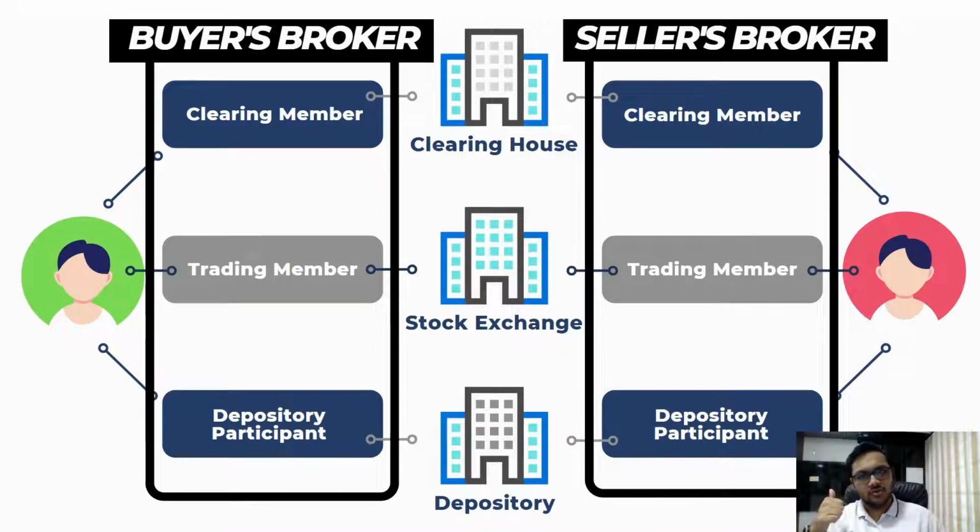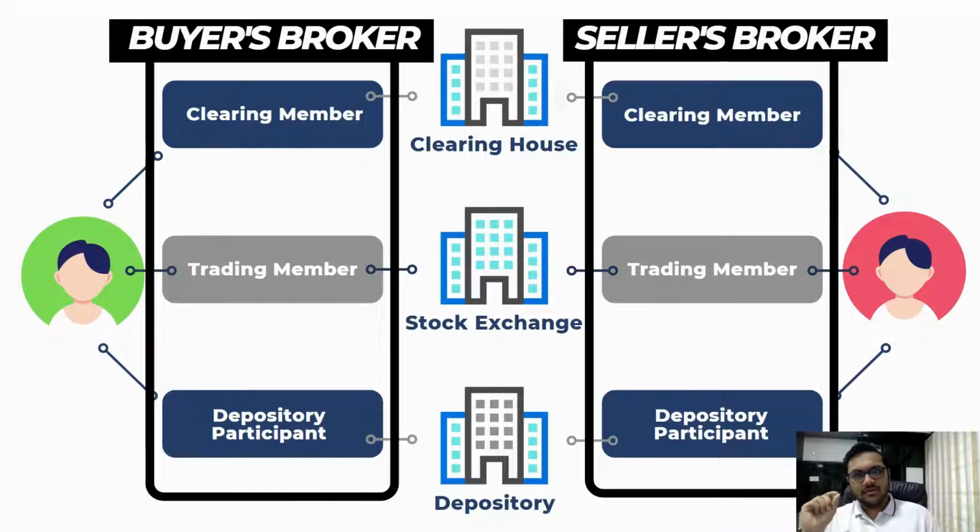I'd introduced you to Upstocks, right? It is a broker which I use. You can see their website and check their app. I'll leave the links in the description. You can check them out. Upstocks, Zerodha, Edelweiss, if you have heard about these, these companies are basically brokers. So there's one broker of the buyer. The buyer has opened his account with some broker, and the seller has also opened his account with some broker. They might be the same, they might be different, it doesn't matter.